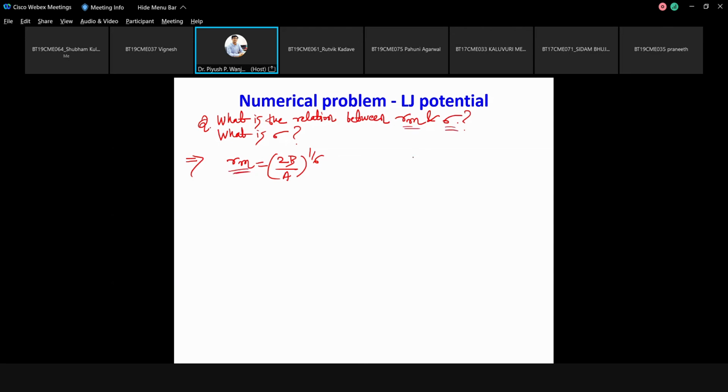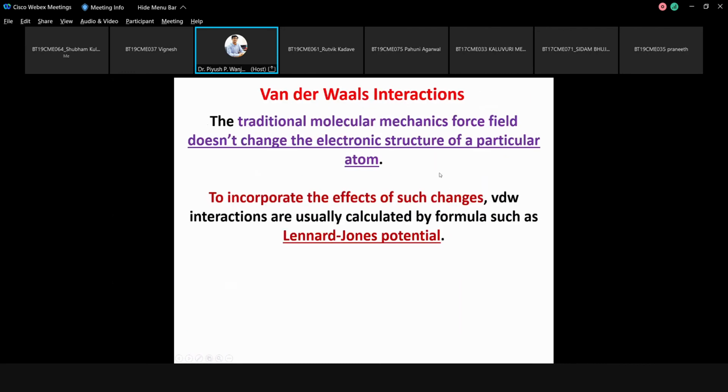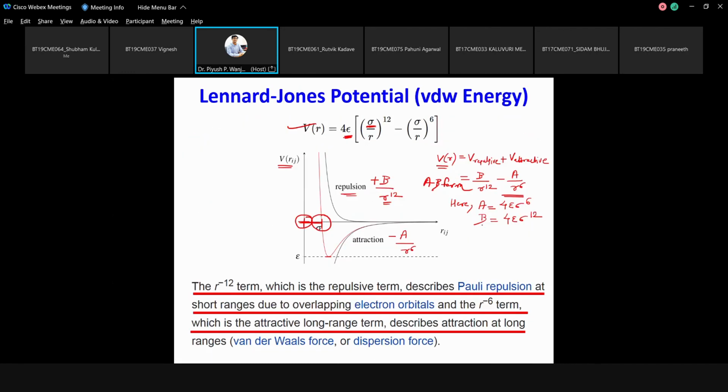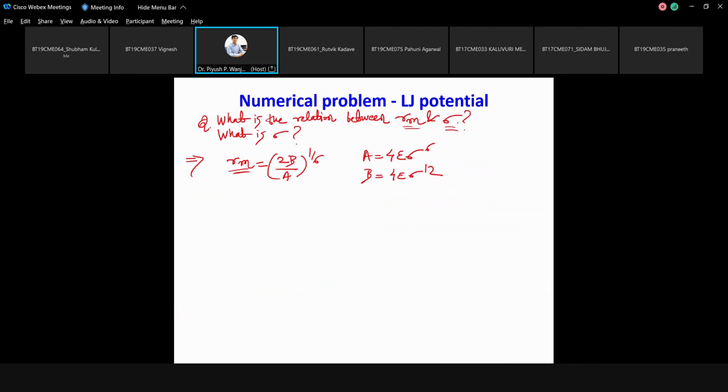You know A is equal to 4 epsilon sigma power 6 and B is equal to 4 epsilon sigma power 12. I mentioned this in the earlier graph, the values of A and B. So there will always be a fixed relation between Rm and sigma.